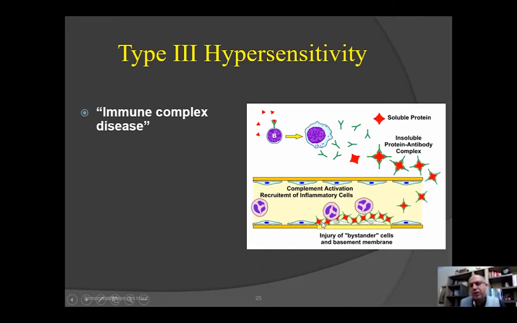They will, especially with the blood circulation, be directly deposited on the cell wall of the endothelial cells and the blood vessels. Neutrophils will be recruited, and here, injury of bystander cells. What are the bystander cells here? Basement membrane and the endothelial cells. Neutrophils never meant to harm the endothelial cells, but unfortunately, their enzymes will attack the immune complex as well as the bystander cells, which will lead to the exacerbation of the reaction.